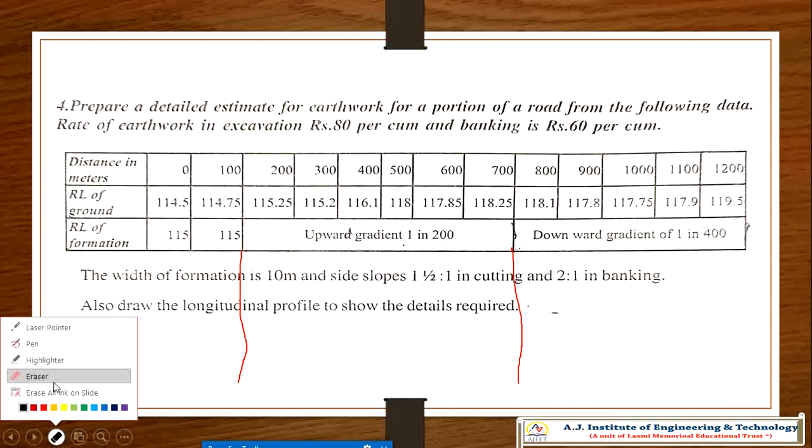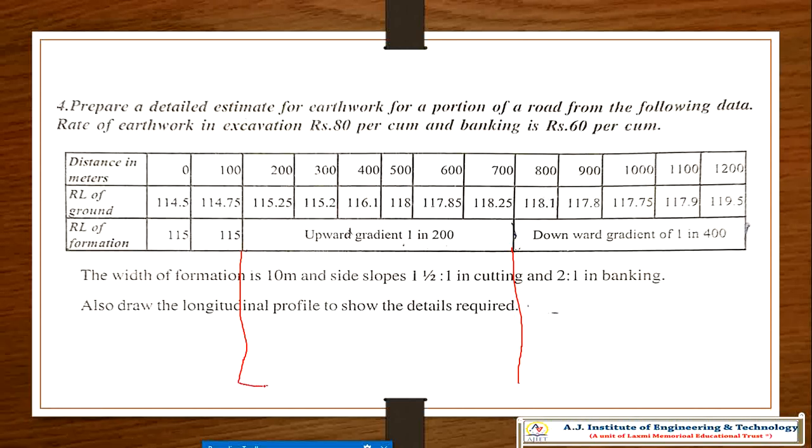If you take the pen, this is the total distance: 100, 200, 300, 400, 500. So here the rising gradient starts, and like this it will be there at every interval. Here it is 0, total 500.